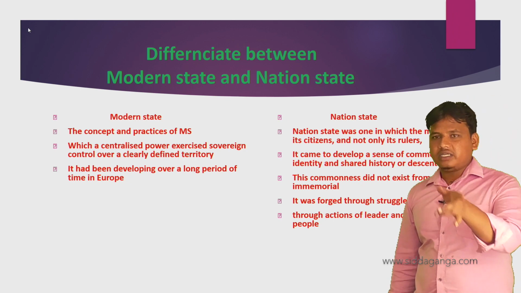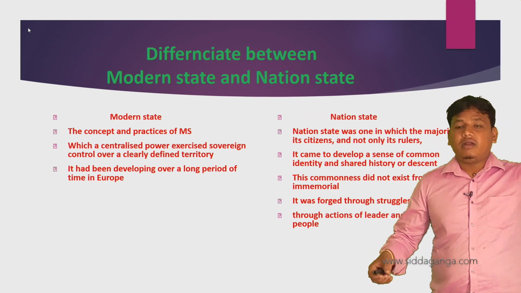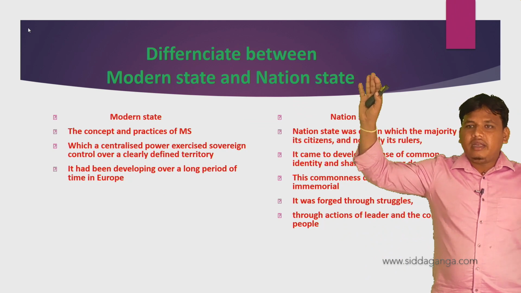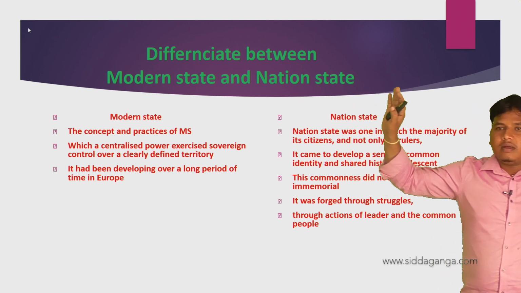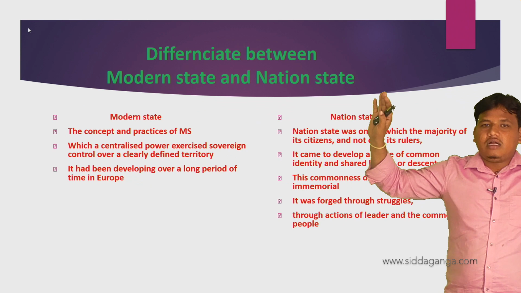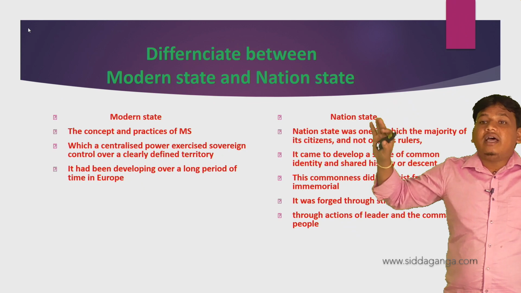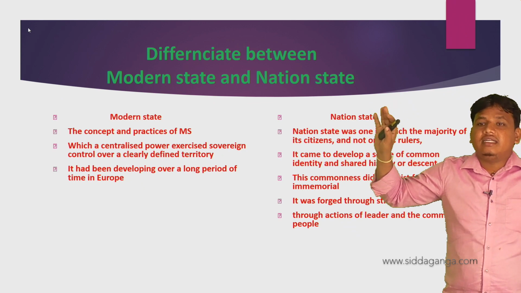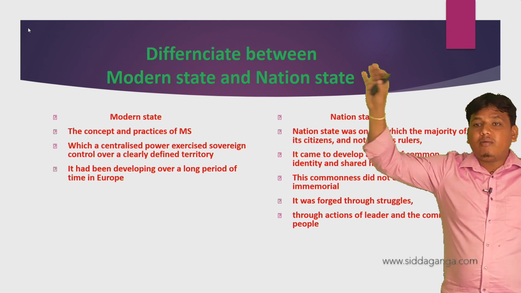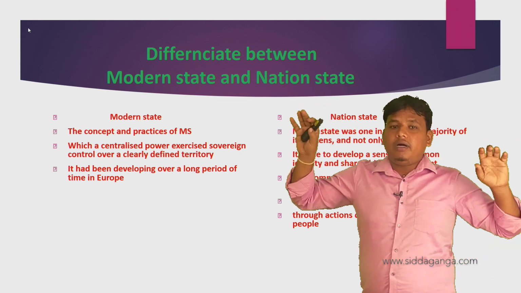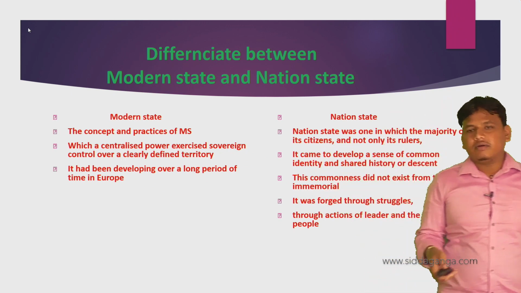What are the differences between the modern state and the nation state? The modern state has centralized power, in one hand. The nation state was a decentralization of power, with the majority of its citizens, and control over a clearly defined territory. It came up with a sense of common identity and shared history or descent. It had been developing over time in Europe, but it was forged through struggles. Did you understand? Okay, next.